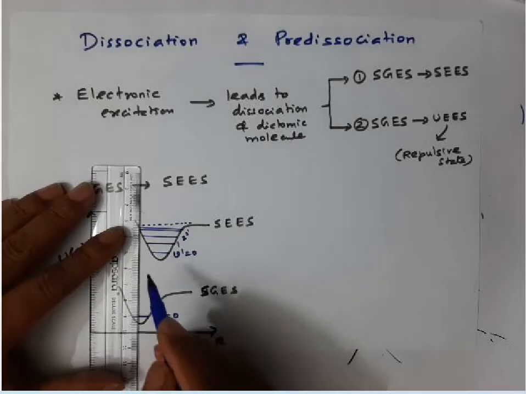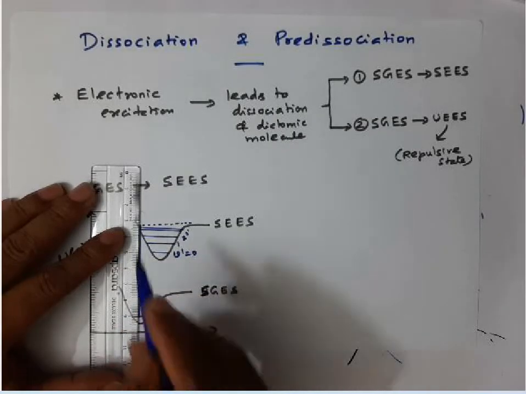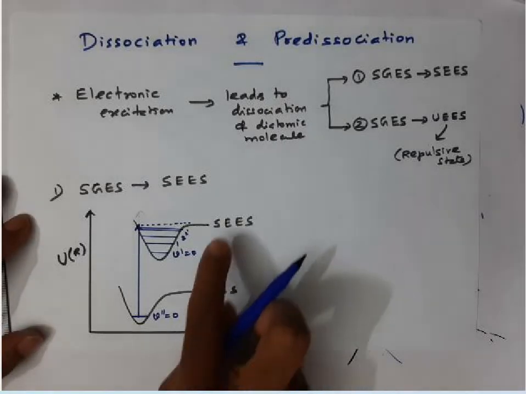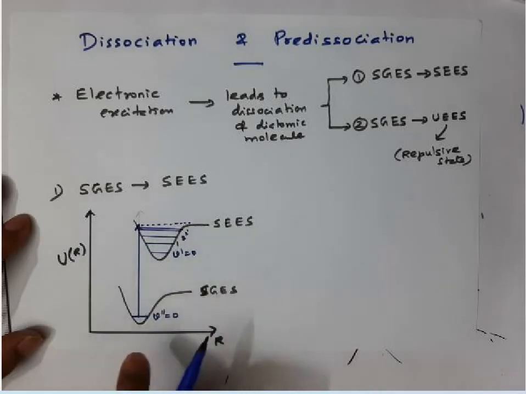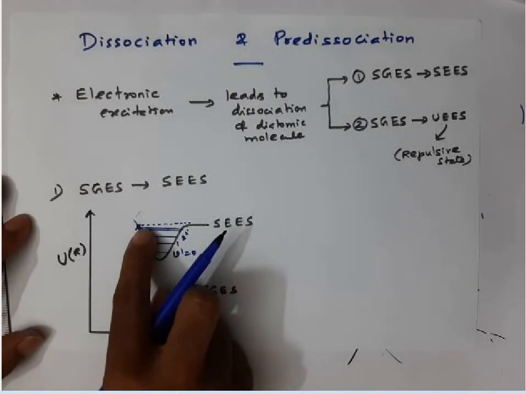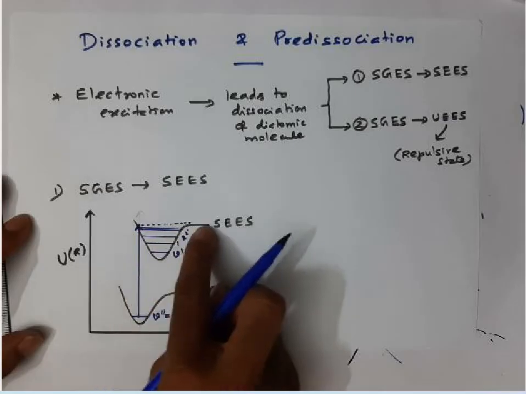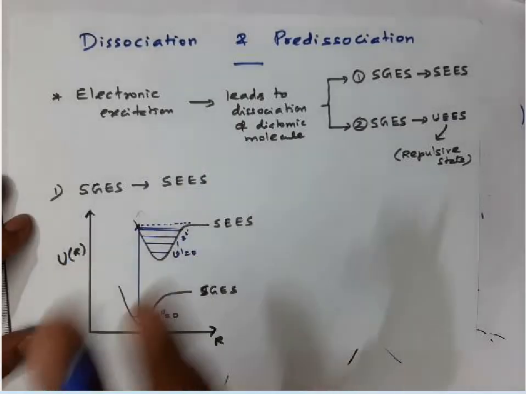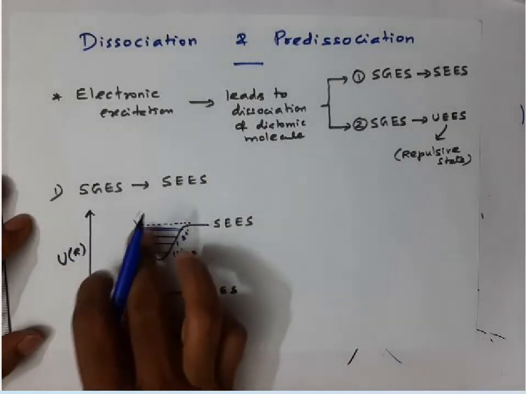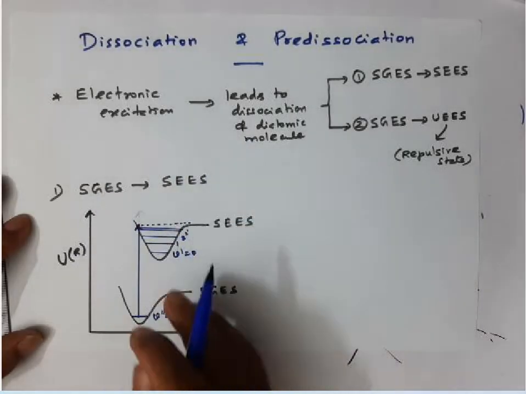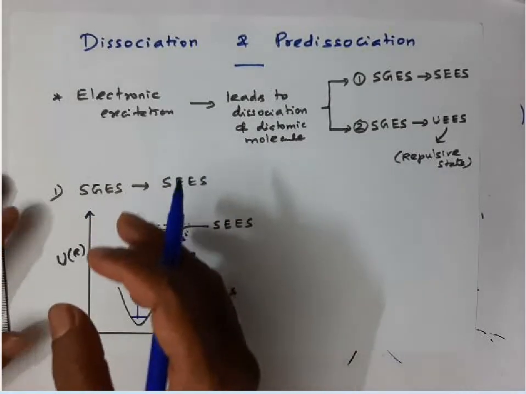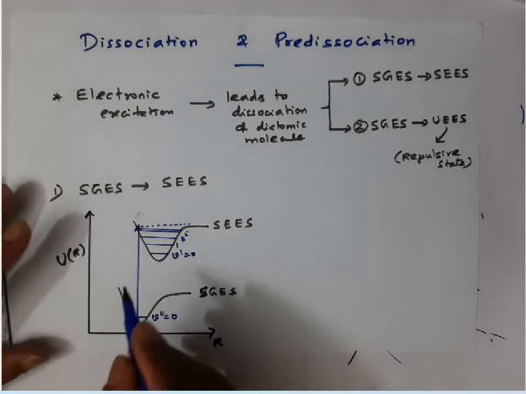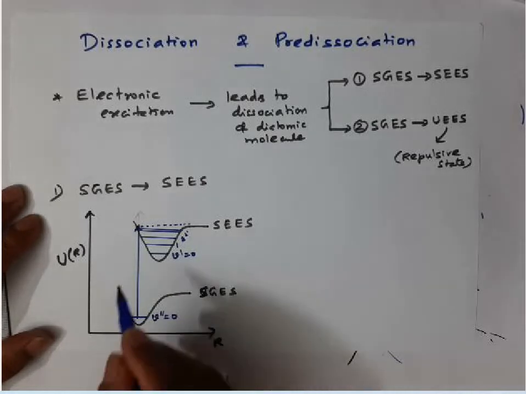Suppose the transition occurs from the stable ground electronic state to the stable excited electronic state in such a manner that it leads to the dissociation limit. In this vibrational state, the molecule will dissociate. We call this the dissociation limit or continuum limit, because at this point the molecule dissociates, so you get a continuous spectrum.